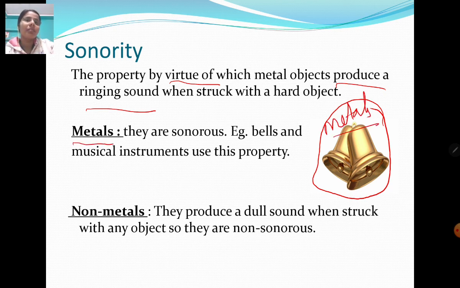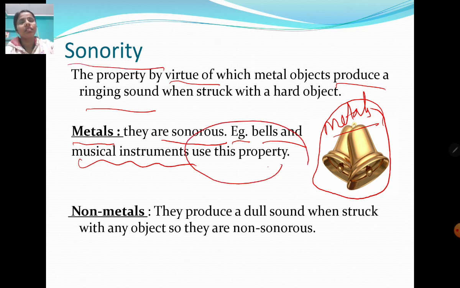Okay, so metals are sonorous because they produce a ringing sound. Examples, bells and musical instruments, you can see they use this property only. Okay. On the other hand, non-metals produce a dull sound. So when struck with any object, they do not produce any ringing sound. So they produce a dull sound, so they are non-sonorous. Okay.